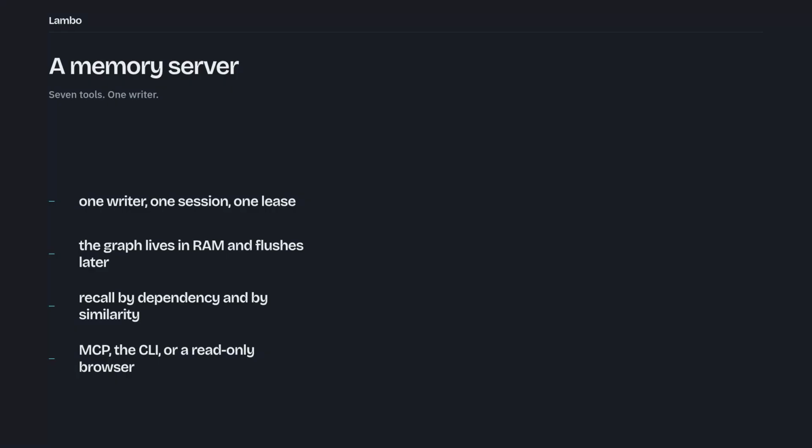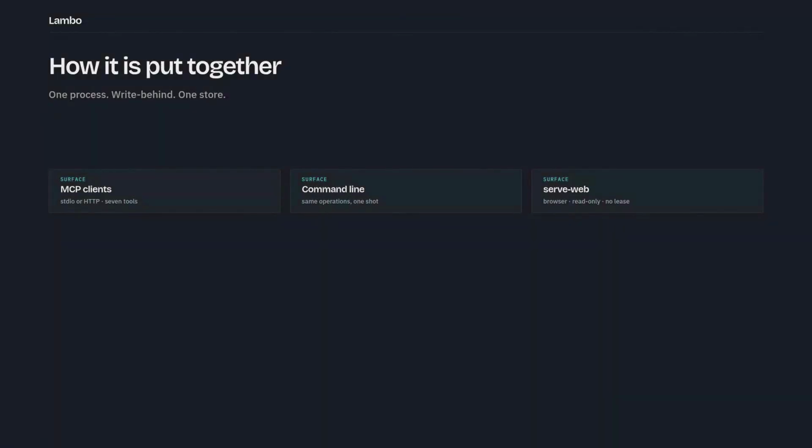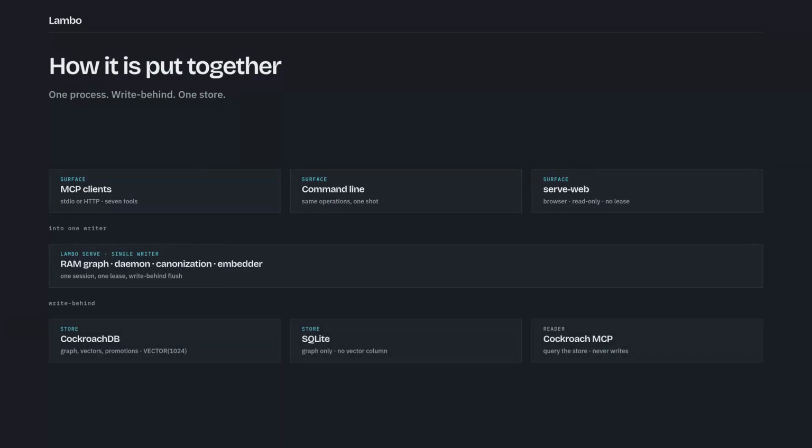Currently, the fully supported database is CockroachDB. It stores vectors, graphs, and promotions in a single space, with the immense possibilities of a distributed system. SQLite is supported to a lesser degree as it does not store vector similarities. Lambo uses BGE-M3 for vector embeddings. Vector embeddings are designed with 1024 dimensions to allow for efficient similarity searches.